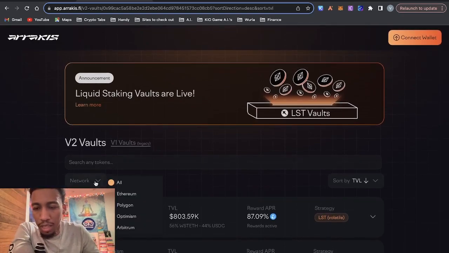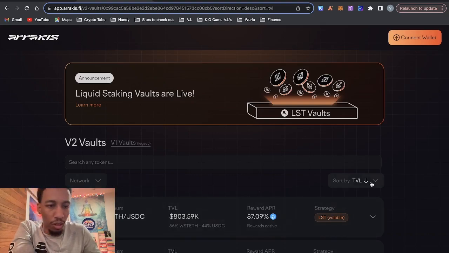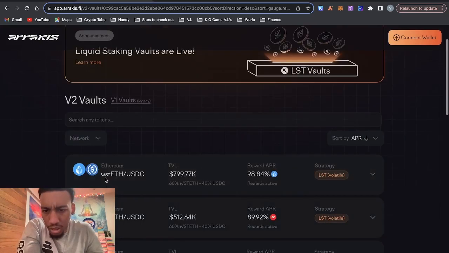So you can sort by the network. They're on Ethereum, Polygon, Optimism, and Arbitrum. I'm going to just sort by all, and I want to sort by APR. So you've got wrapped staked ETH USDC for 98.84%, and it says this is a volatile strategy.